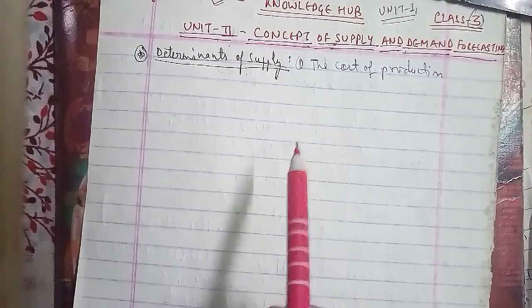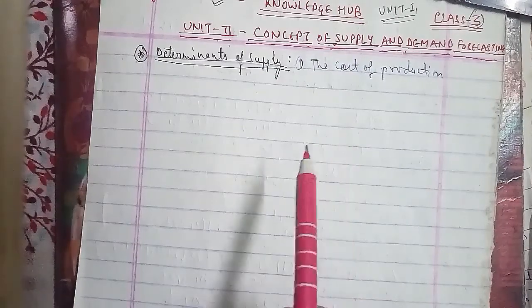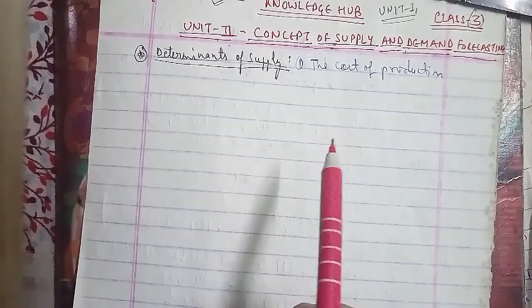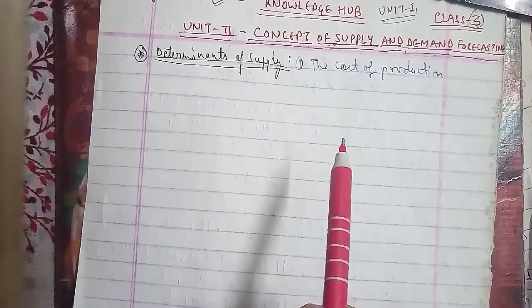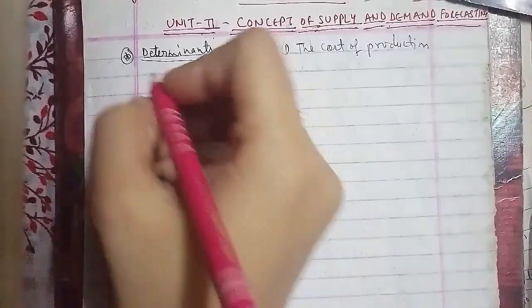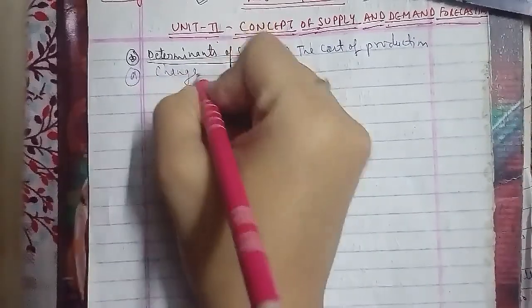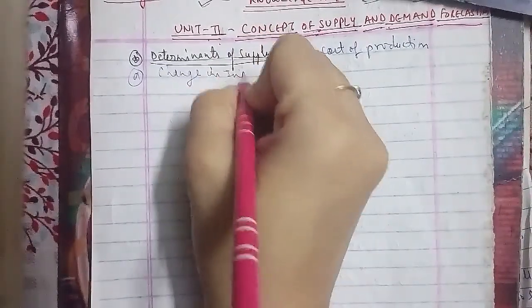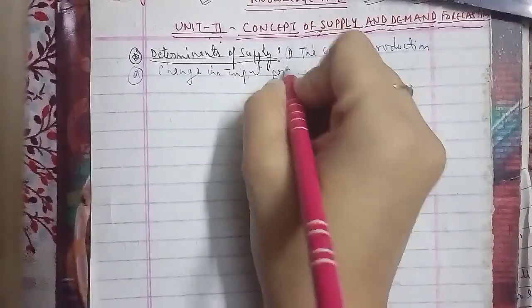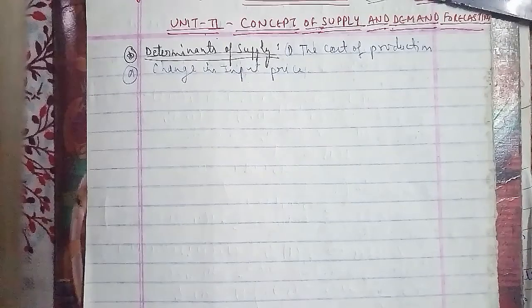The main reasons for the change in cost are as follows. The first is change in input price. The cost of production will rise if wages, raw material prices, rents, interest rates, or any other input price rises.